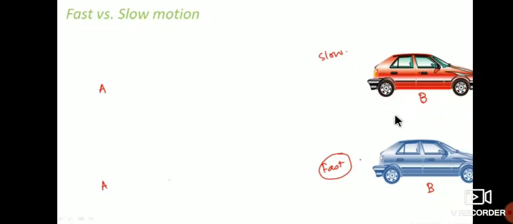That is the concept of fast and slow. Fast means the speed of the car is maximum, and slow means the speed of the car is minimum.